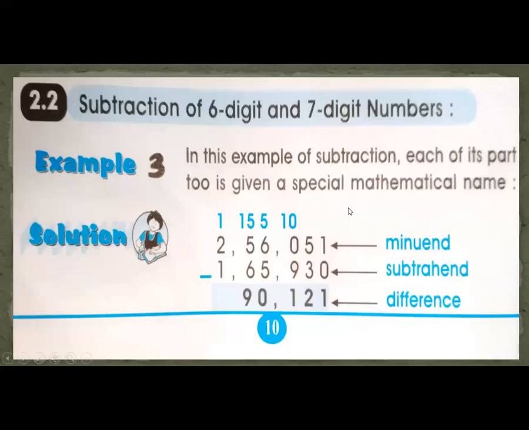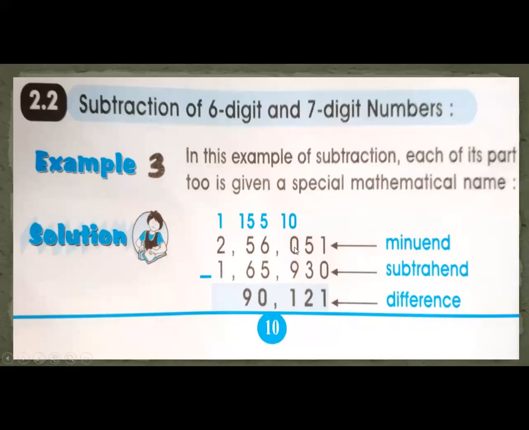Okay, now this example is from your book, subtraction of 6 and 7 digit numbers. As I told you, this is minuend, this is subtrahend, and this is difference. Okay. So 1 minus 0, 1. 5 minus 3, 2. 0 minus 9. Is it possible to subtract 9 from 0? No, in subtraction, the upper digits must be greater than the subtrahend digits. In subtraction, minuends are upper digit numbers. Upper digit numbers must be greater than lower digit numbers. But in case the upper digit numbers are lower, then you need to borrow from another number.